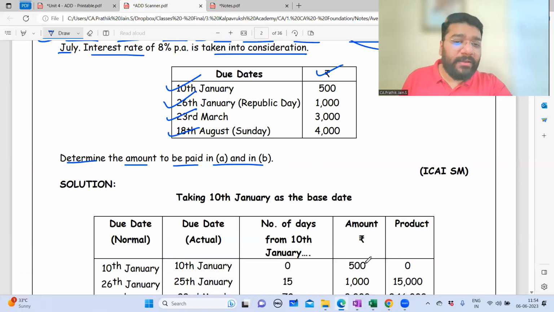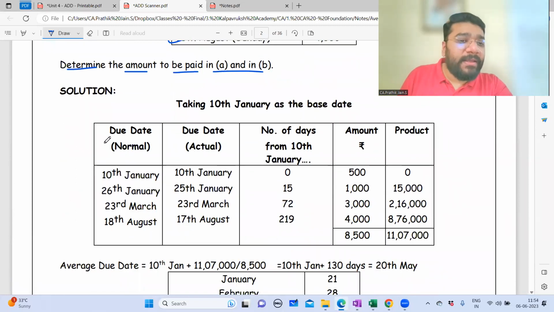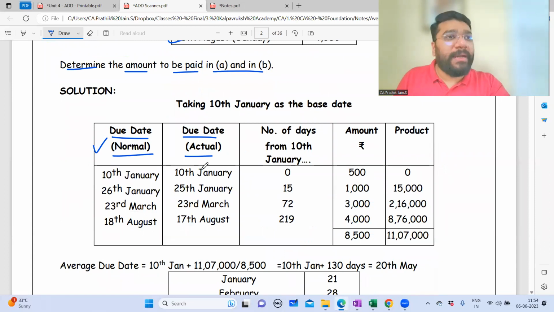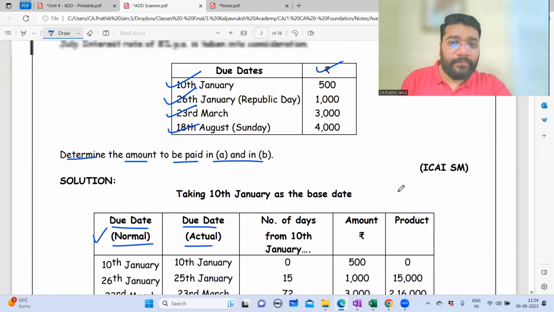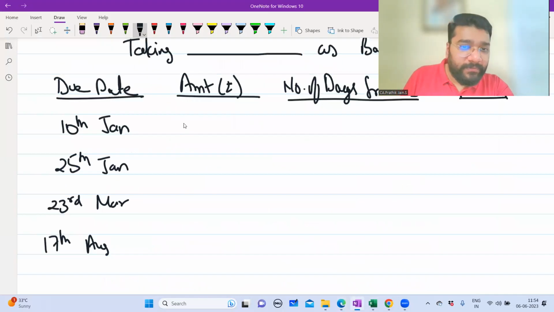So what they have done in the question answer is basically, the due date which is given in the question, they have taken that. And what is the actual due date, they have done separately. So you can write this also, nothing wrong. Now amount is how much? 500, 1000, 3000, 4000.